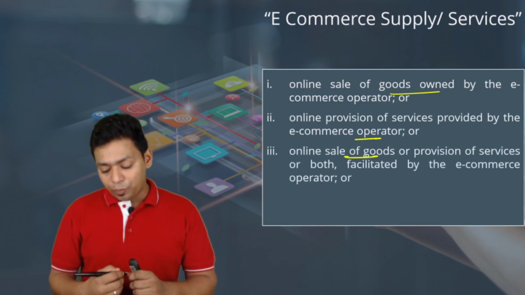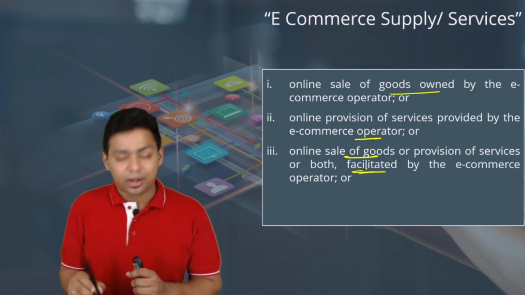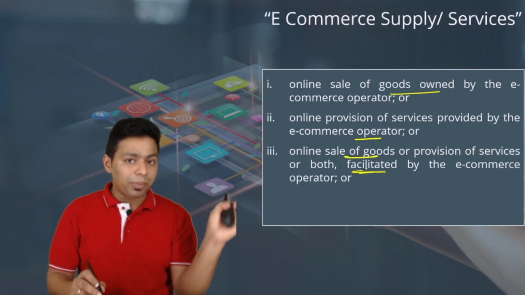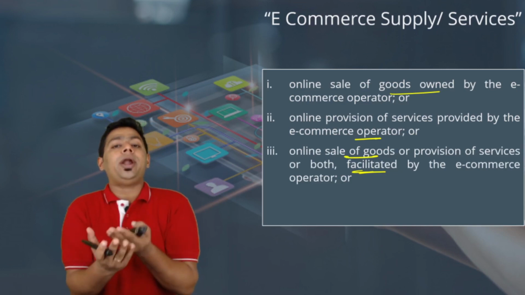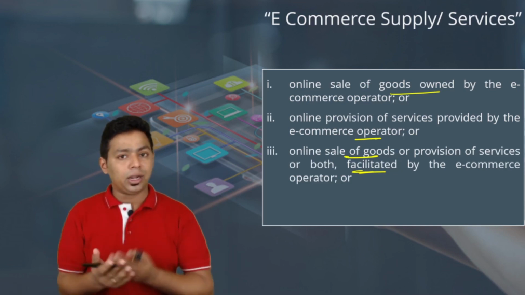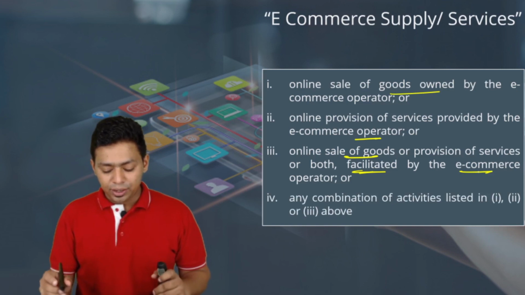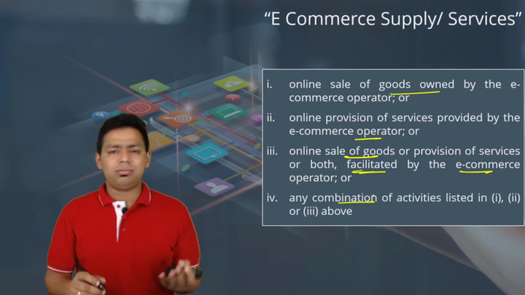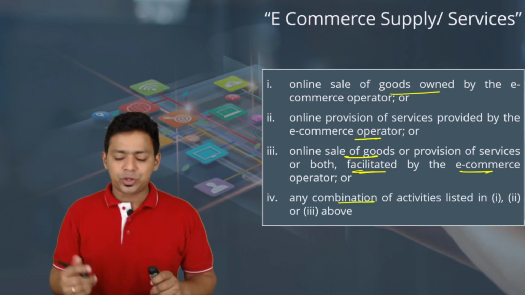Online sale of goods or provision of services or both facilitated. Now it is sold by somebody else. The e-commerce operator is only providing you a marketplace, a platform, aggregator services by the e-commerce operator, or any combination of 1, 2, 3. That is just for your knowledge. This is just a definition of e-commerce supply.